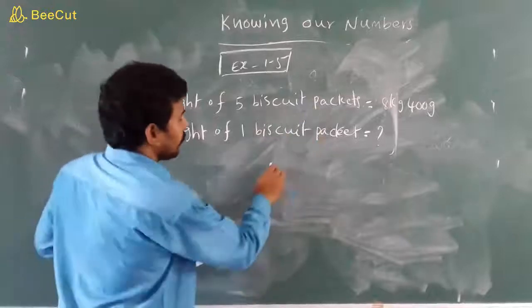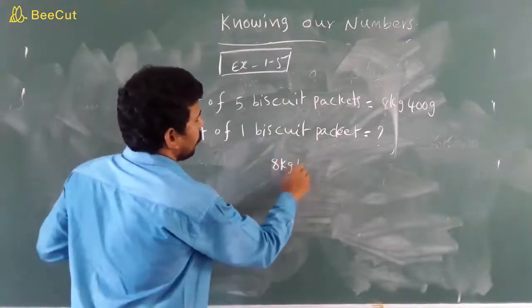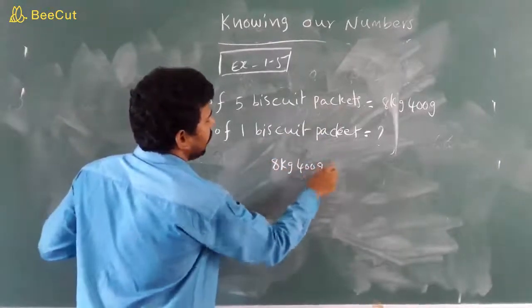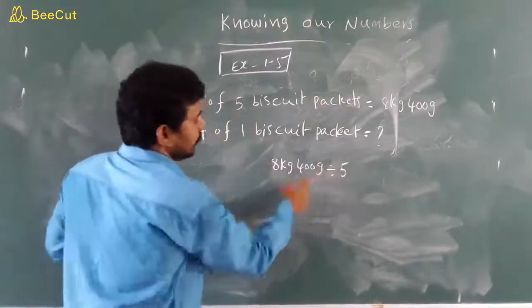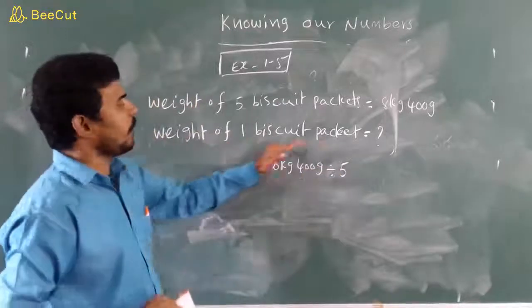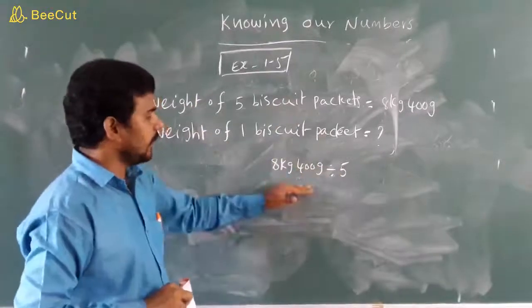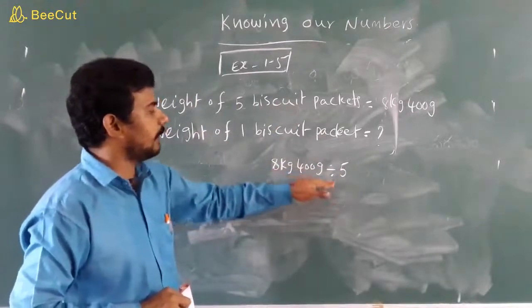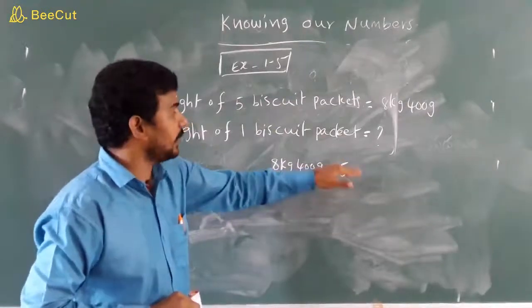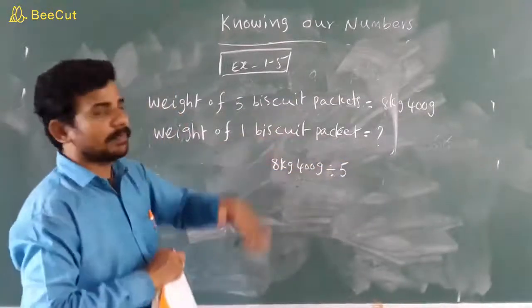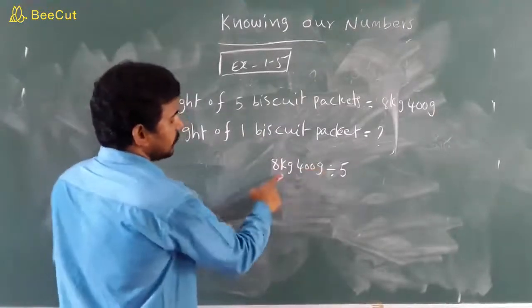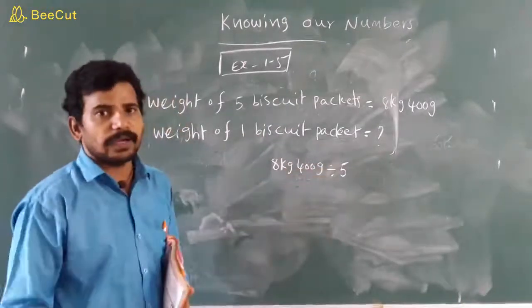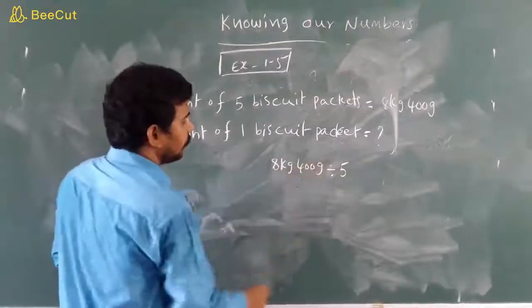Now take 8 kgs 400 grams divided by total how many biscuit packets children? 5. It is equal to weight of 1 biscuit packet. This division 8 kgs 400 grams divided by 5. It is equal to the weight of 1 biscuit packet. So do division. So here kgs to grams. So this kgs convert into grams.